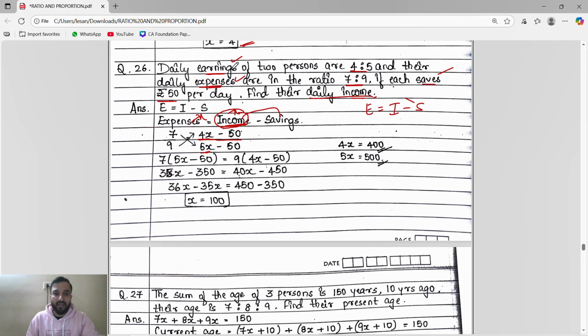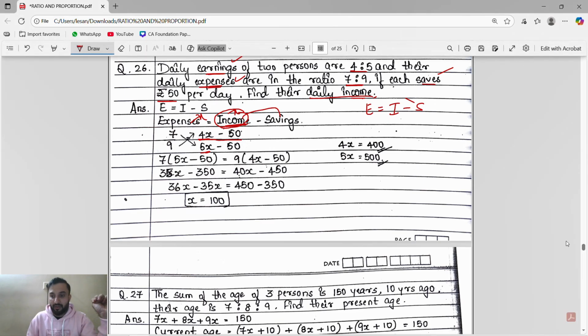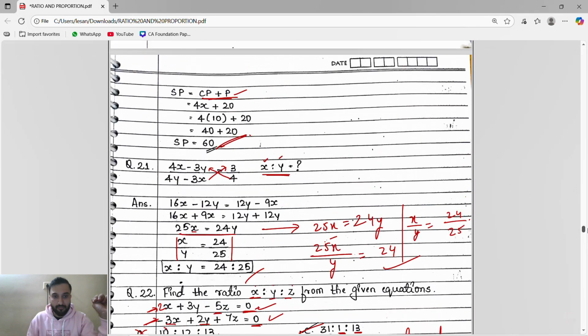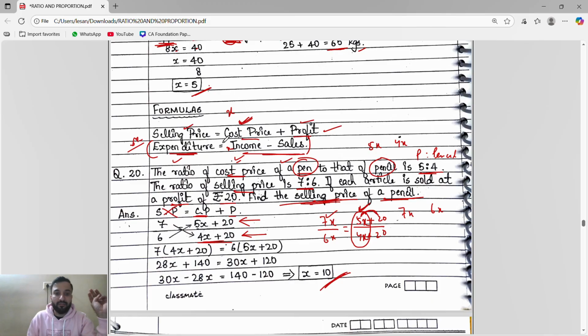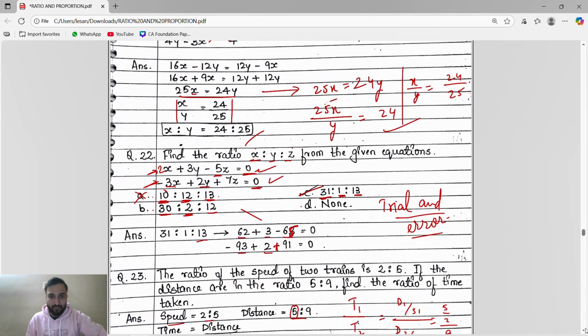See this thing, guys: whenever they give selling price, cost price, profit, we use that formula, but x we write for the cost price value. Here, if they give expenditure, income and savings, we will use this formula, and x we will put on the income side.